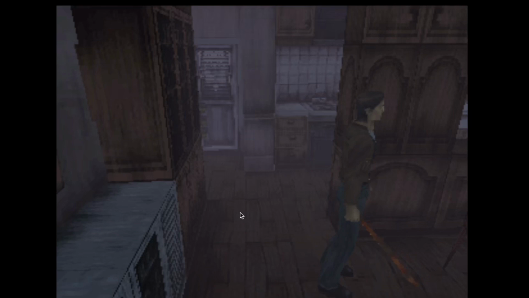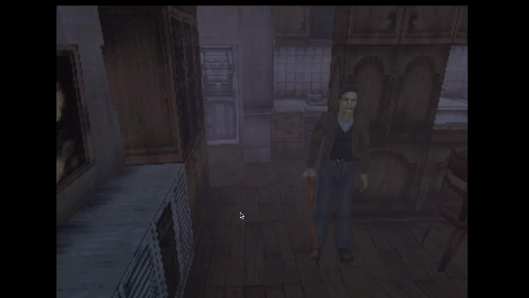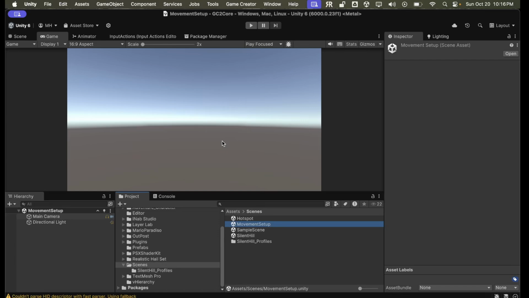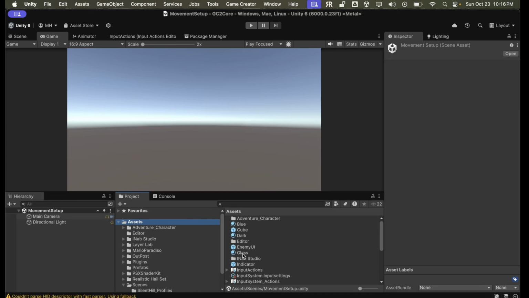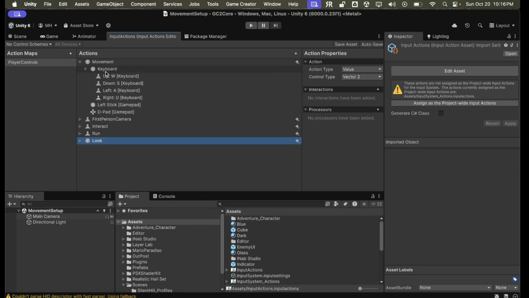But let's go back to Game Creator 2 and see if we can set up this same type of movement and have it work with the input system mappings from the new input system. So we just have a basic scene now. If I look at my assets here, we already have an input system set up in the input actions. If I look at that, we have movement set to WASD on the keyboard, the left stick on the gamepad, and the D-pad as well. So any of those will do the movement.